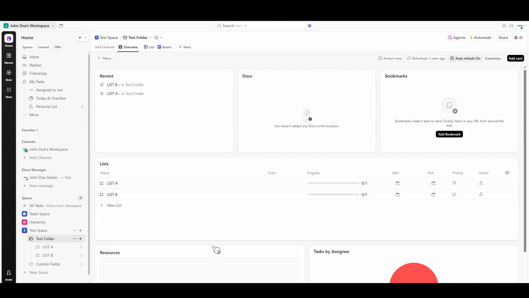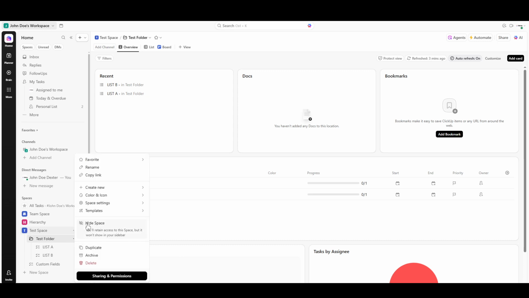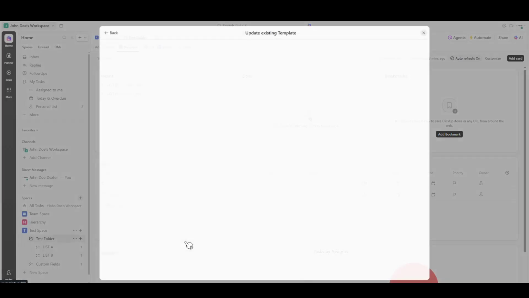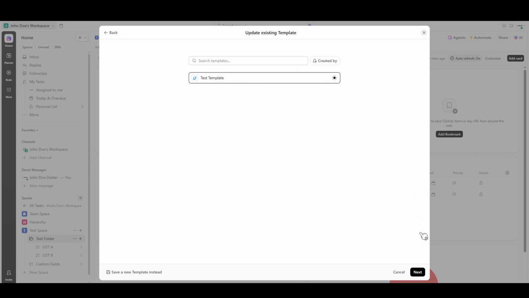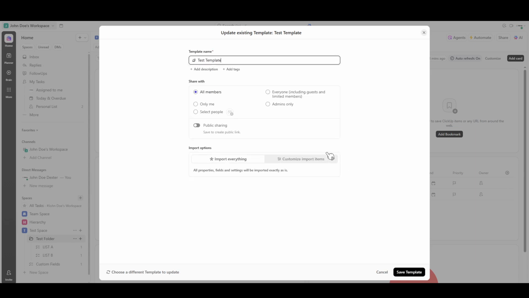This can be especially useful when you've refined a process and want to ensure your template reflects those improvements. Once more, you'll start by selecting Update Existing Templates from the Templates menu. From here, you'll be prompted to choose which particular template you'd like to overwrite. Be cautious with this step because overwriting cannot be undone. Select your template carefully, make sure everything is as it should be, and then proceed with the update. And that's all there is to it.